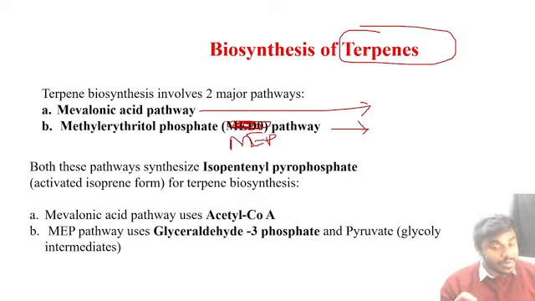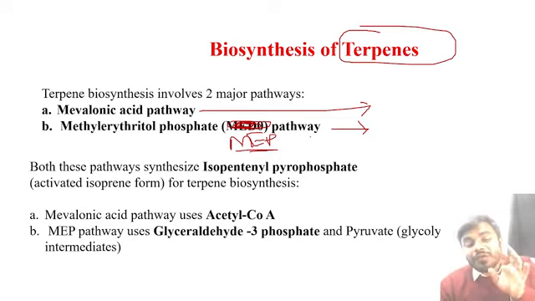Listen to my statements carefully. Every question will come from either a statement or matching. There's no other way, so focus. Mevalonic and methylerythritol phosphate, or MEP pathway. These 2 pathways give rise to the terpene. The point is very clear.